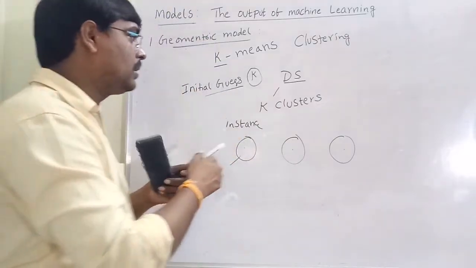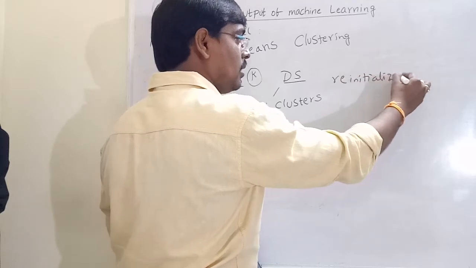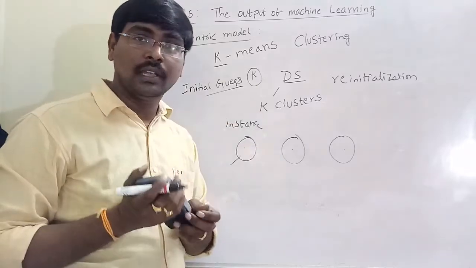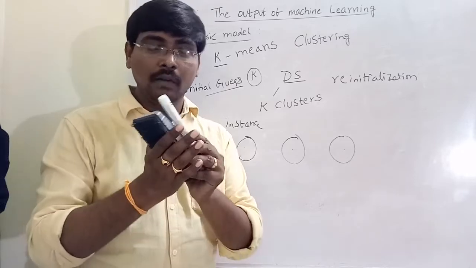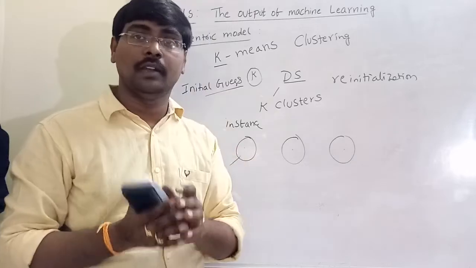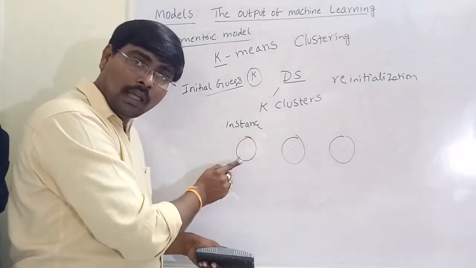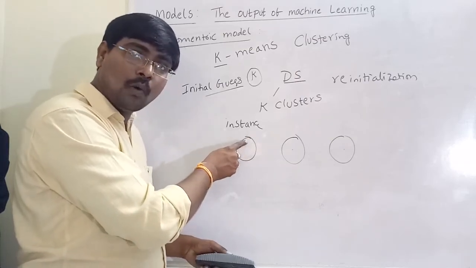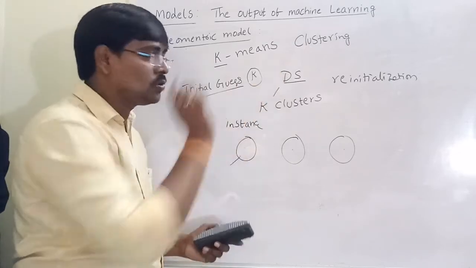Step by step perform reinitialization of the points and again calculate the average of the groups. And the simple point is, the average similarity of one group and the average similarity of other groups are different. All the elements present in a group have almost the same similarity to the average similarity.